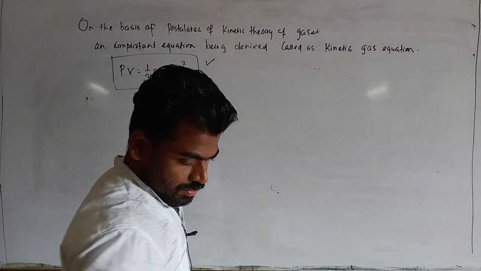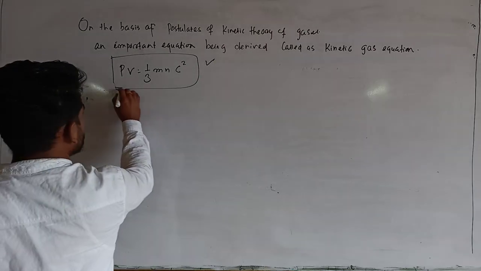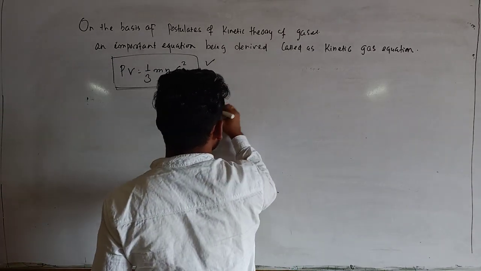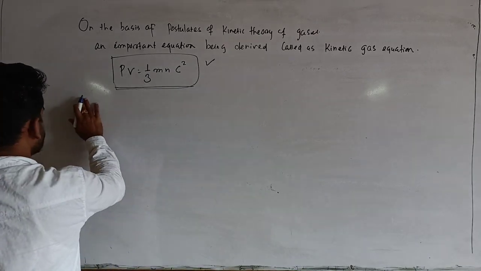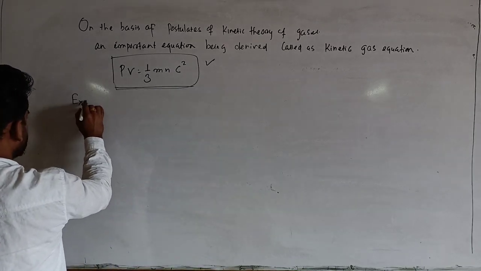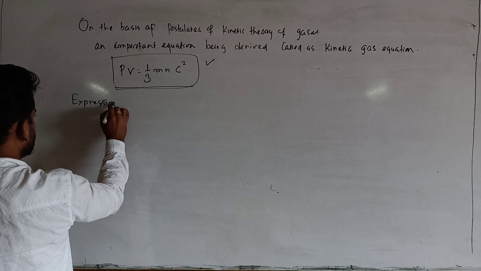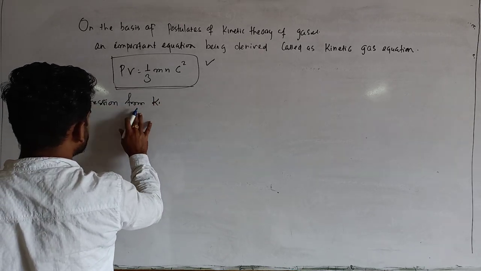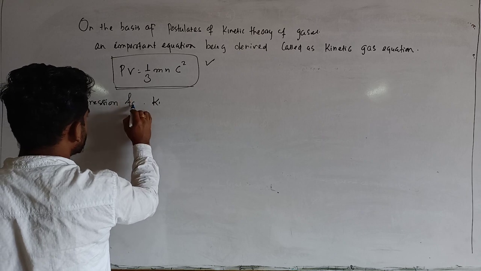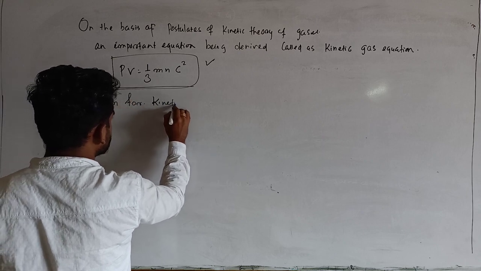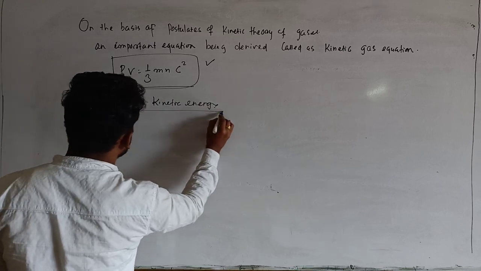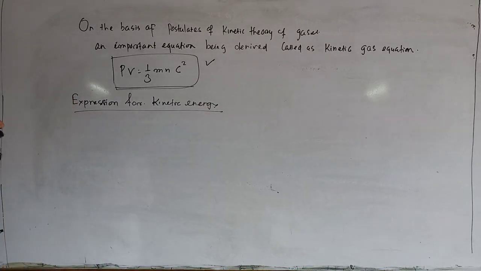So here this is the kinetic gas equation, and we want the expression for kinetic energy. So my heading would be like this: expression for kinetic energy, or you can say derivation of kinetic energy from the kinetic gas equation.